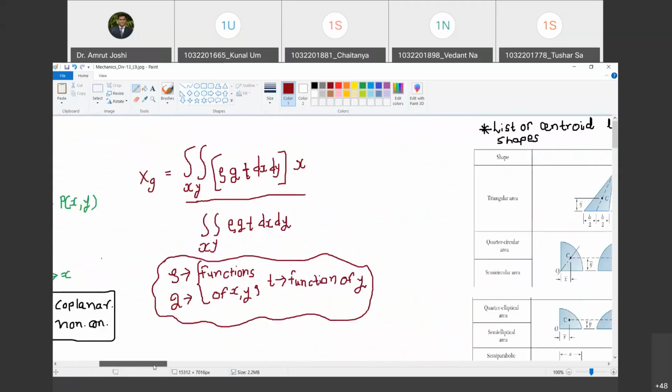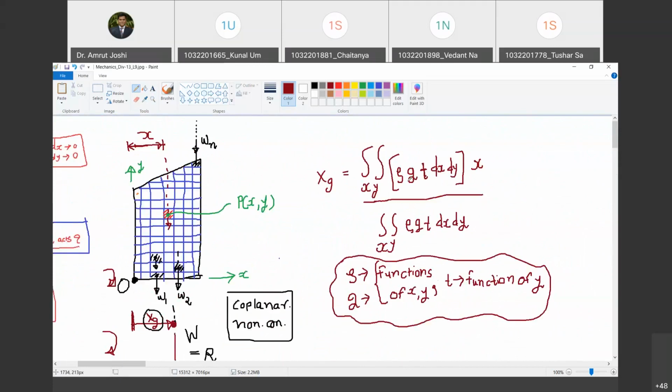What is xg? xg is the double integration of rho g t x dx dy divided by the double integration of rho g t dx dy. Do you agree with me? Yes, sir. This is W, this one, and this is nothing but the moments of all the forces.